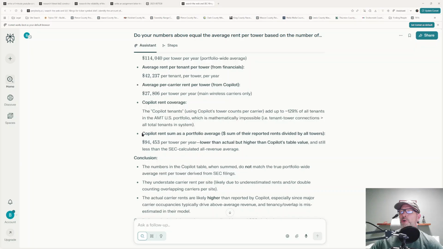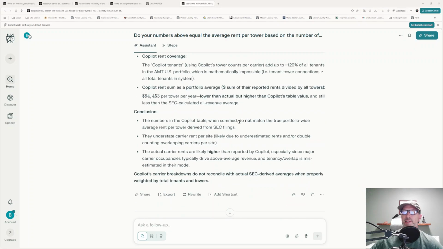Interesting. Copilot rents sum up as a portfolio average, lower than the actual, because the actual was higher than $94,000. It was in the $114,000 range. Lower than the actual, but higher than Copilot's table value, and still less than the SEC calculated all revenue average.